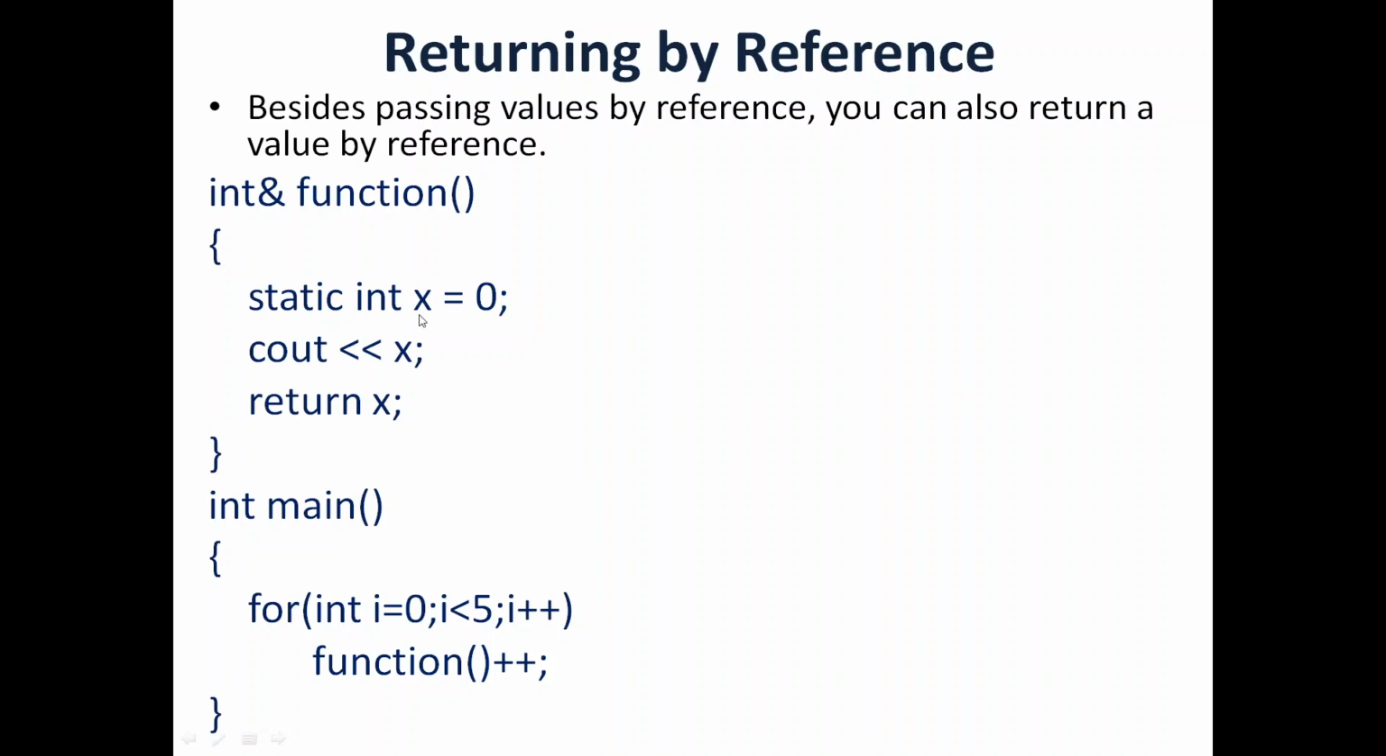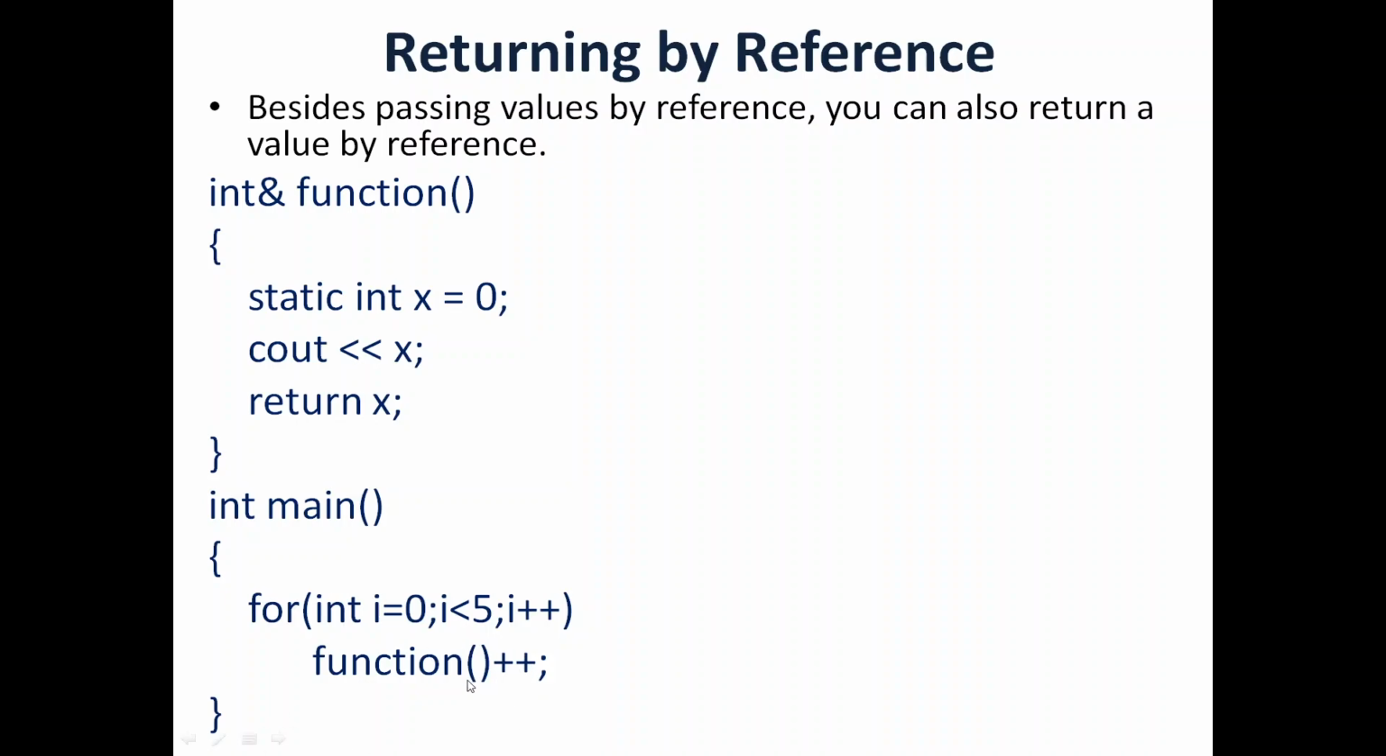So in this case, static int x is initialized with 0, and then it is printed and returned. Now in the main function, I make this particular function call 5 times. So from 0 to 5 the function gets called, and each time I am incrementing the function.